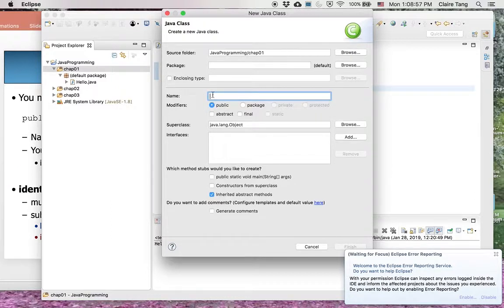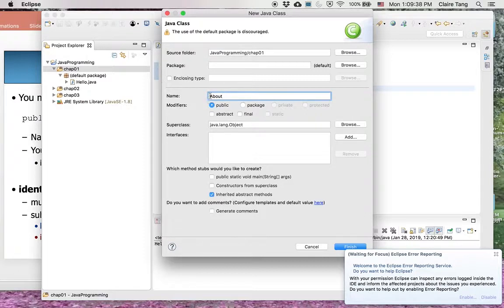Now, name. Java names have some specific requirements. For example, we cannot start with a number like 02, so it says the name is not valid. It's not a valid identifier, and you cannot have a hyphen. For example, if I want a class name like about-me, it says no, you cannot. This is not a valid identifier here. So the Java name has to be one word.